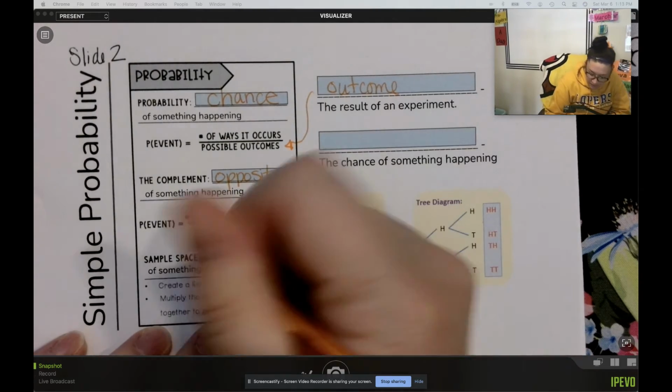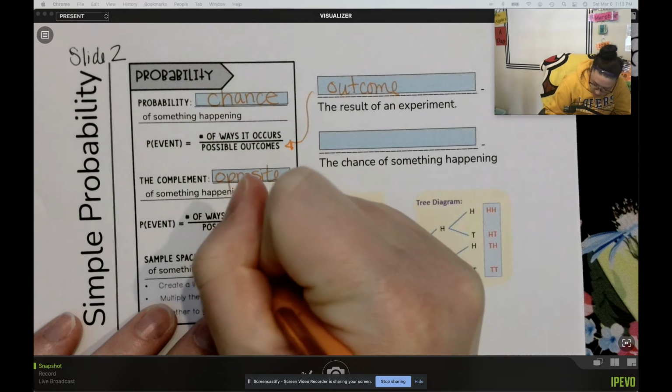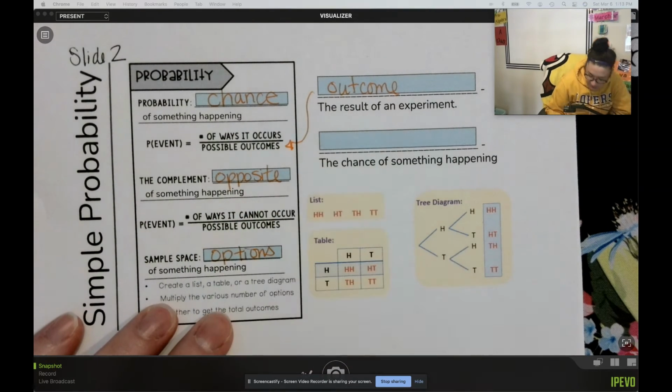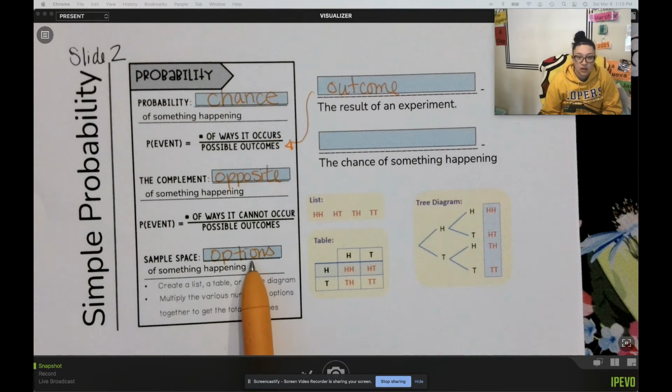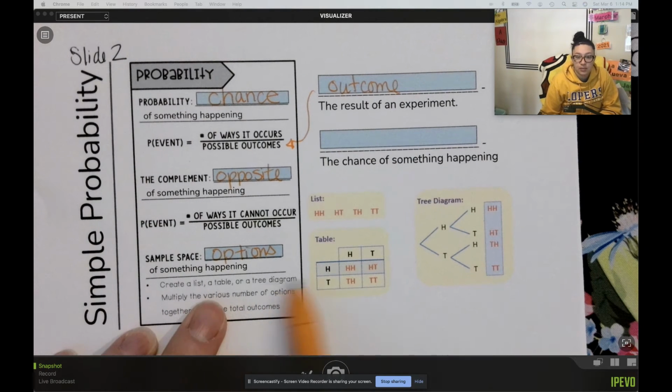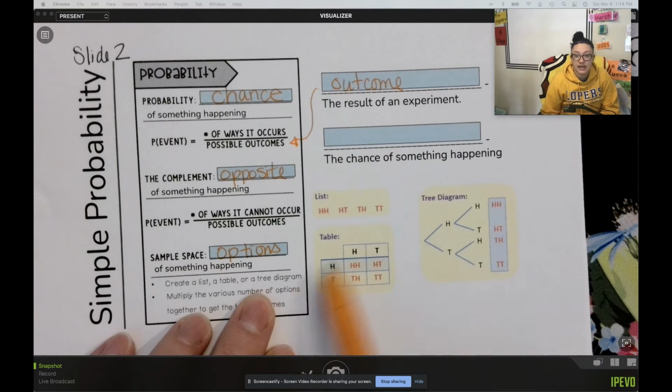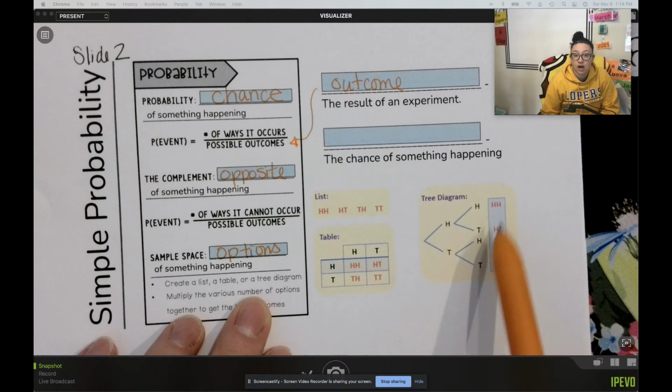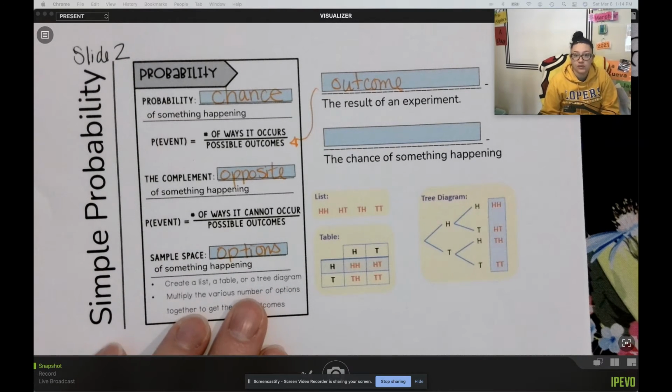Sample space are the options of something happening. So sample spaces can be a list, like you see over here, a table, like you see here, or a tree diagram that shows all the different outcomes or things that could happen.